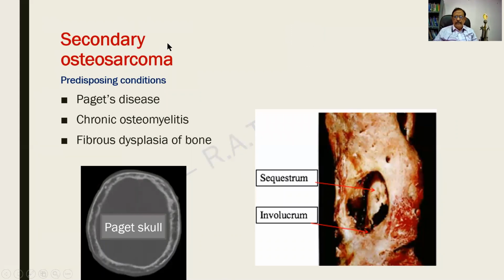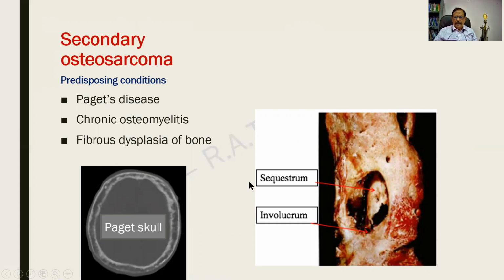Secondary osteosarcoma we had seen earlier. It can occur beyond 50 years of age and there are certain predisposing conditions. Paget's disease of the bone. So here it is a skull in a Paget's patient and you find that the skull bones are getting widened. So it is getting widened and it's a typical picture of Paget's.